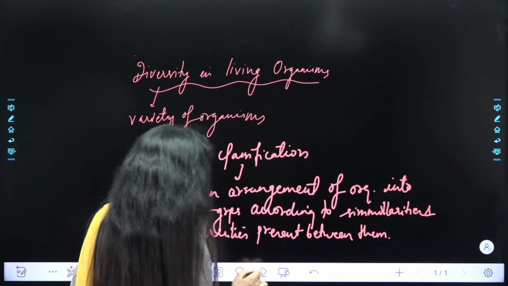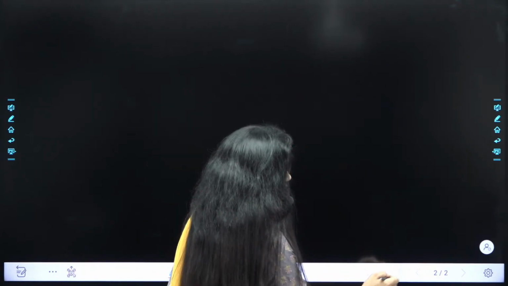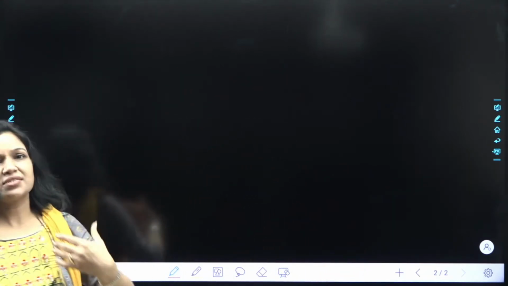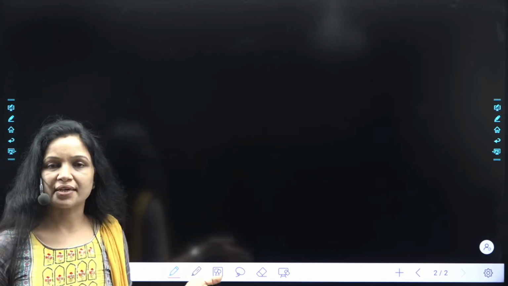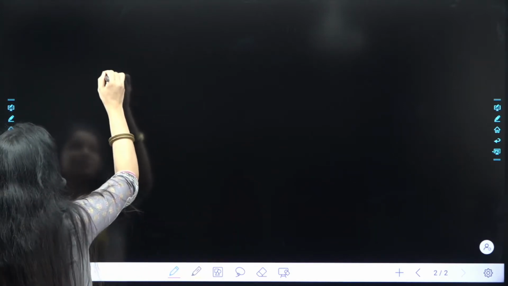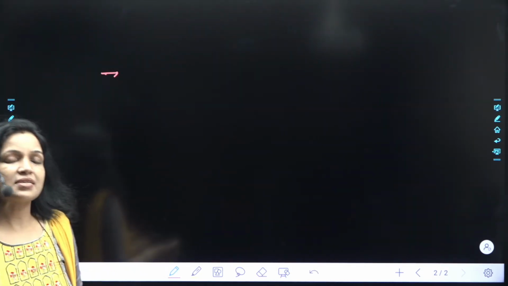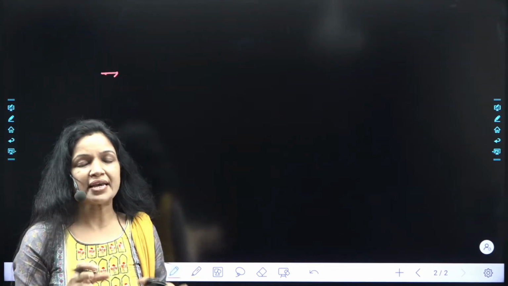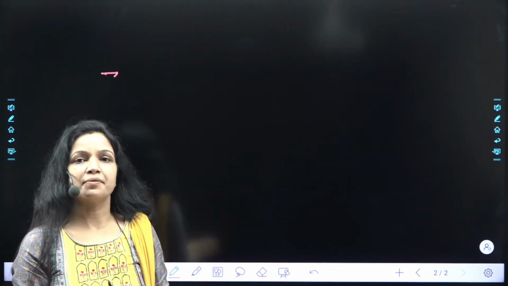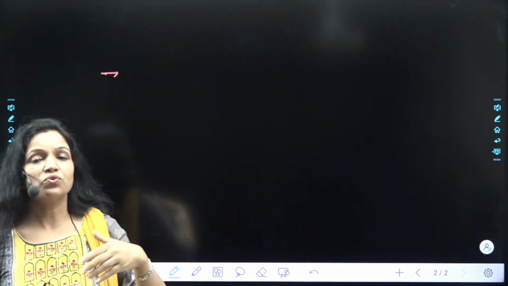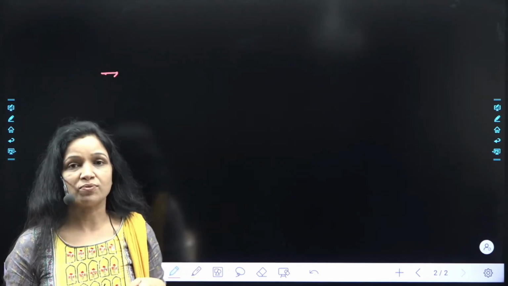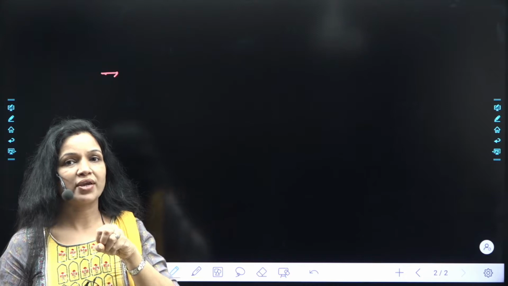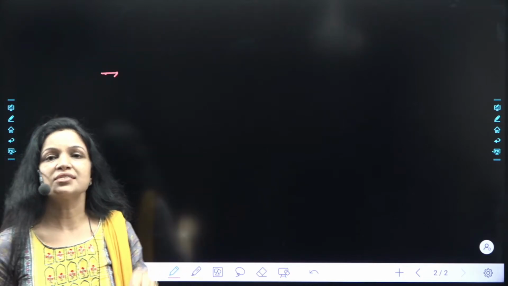Okay, moving on to next, why classification is done. Number one, what is the significance of classification? Number one is it makes the study easier. ऑब्वियस सी बात है, आपको मालूम होगा कि कौन सा organism कौन से group में है, कौन से phylum में है, तो आपके लिए study उसकी बहुत easier हो जाएगी. क्यों? As soon as you have the name of the organism, so आपको उस phylum के सारे features मालूम होंगे, तो आप identify कर पाओगे कि इस organism में ये सारे features present हैं.